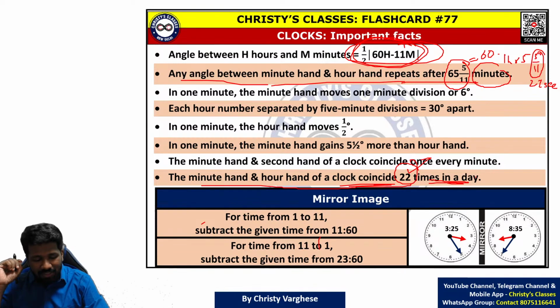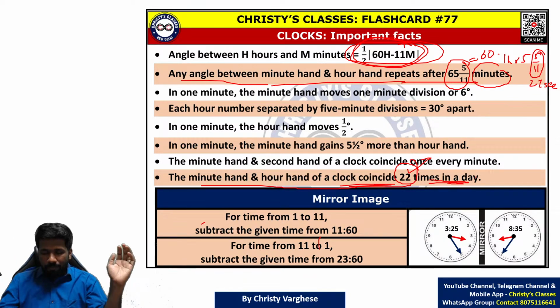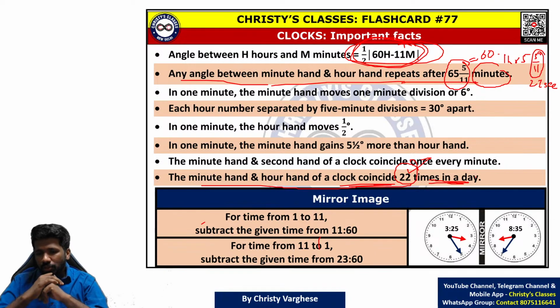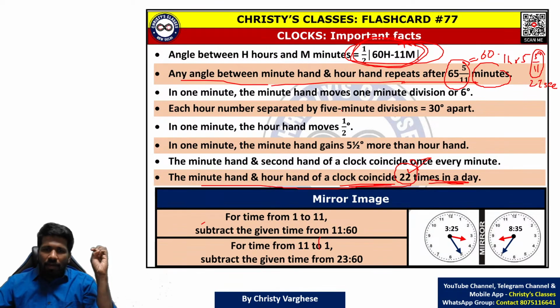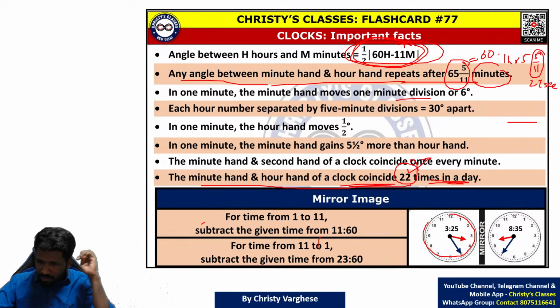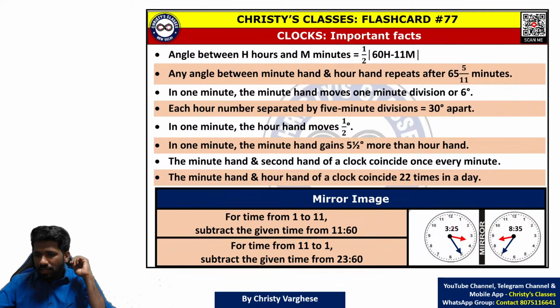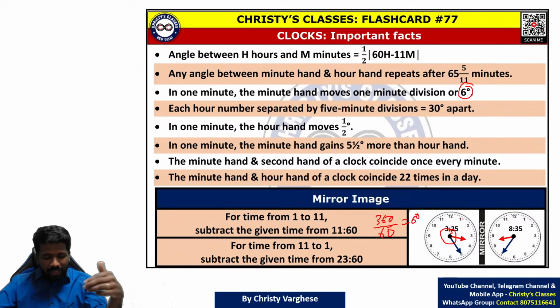Clock problem, the problem is it takes too much time to explain these concepts. But the most important thing is what I am telling you now. In 1 minute, minute hand moves 1 minute division. Total 60 minute divisions are there. So minute hand will move 1 minute division. 1 minute division is how much angle? That is an important concept. Total is 360 degree. So 360 degree divided among 60 minute divisions. So 360 by 60 is 6 degree. So 1 minute division is 6 degree. 2 minute division 12 degree, 3 minute division 18 degree and so on.